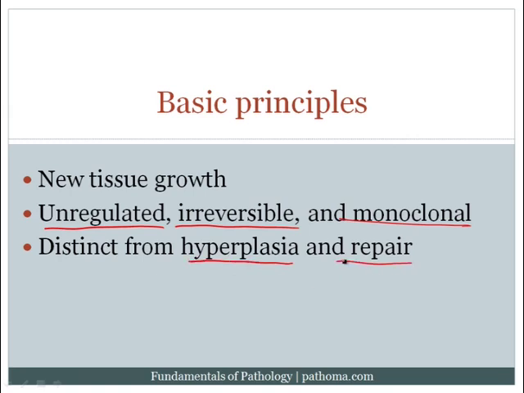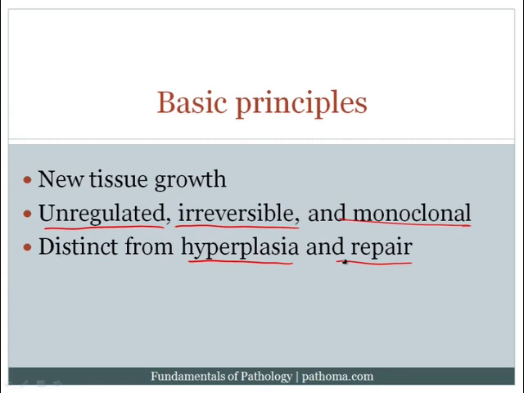Just as an example, hyperplasia, as you'll recall, occurred when there might be an increase in stress on an organ. For example, a woman becomes pregnant. The smooth muscle of the uterine wall actually undergoes hyperplasia. However, hyperplasia is regulated. It's regulated by the physiology of the pregnancy. It's reversible. When the woman delivers, her uterus will again shrink down to normal size.